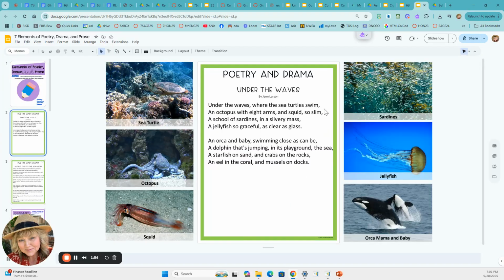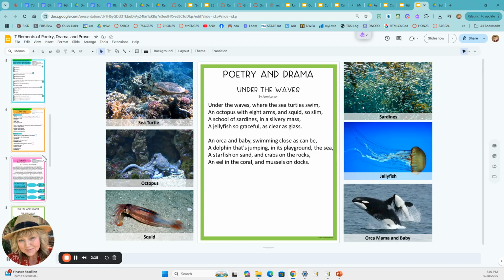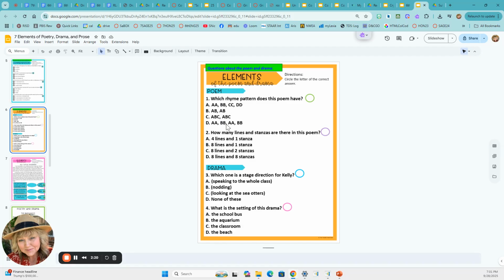under the waves where the sea turtles swim, so slim, so that's A and A because slim rhymes with swim, and mass and glass, so B because glass rhymes with mass. Then you have B, C, so that's A. So B, C, so that rhymes, so A, B. So the rhyme scheme would be A, B. So you can go back and see if they have that. A, B.